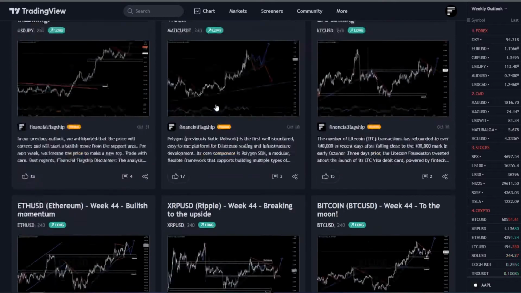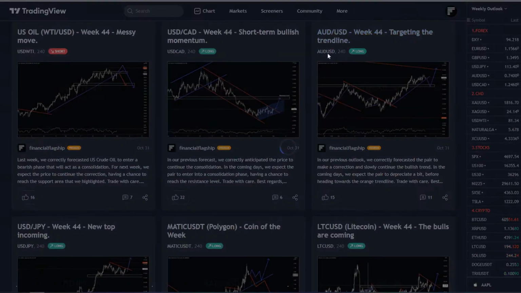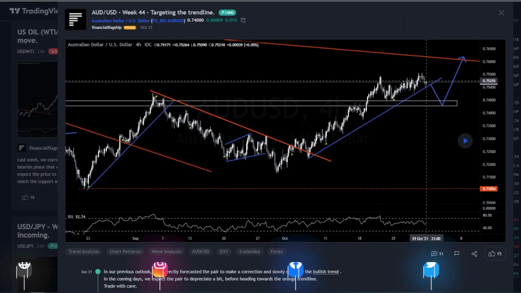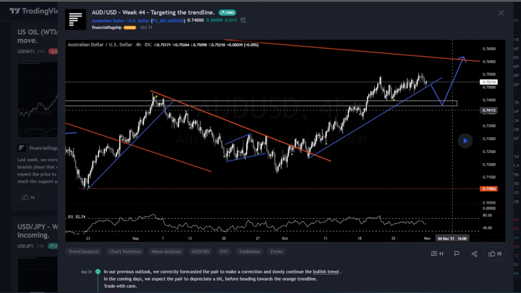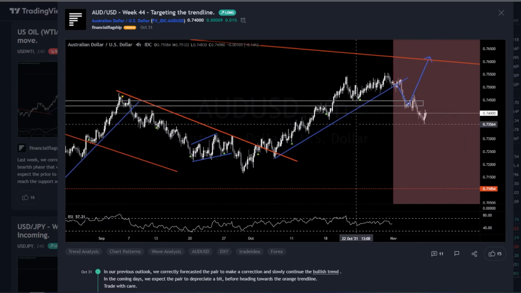Let's have a look at Aussie USD. In our previous forecast, we expected the market to make a pullback before going back up and making a new top. So as you can see, our forecast was correct, but we didn't get the up move.